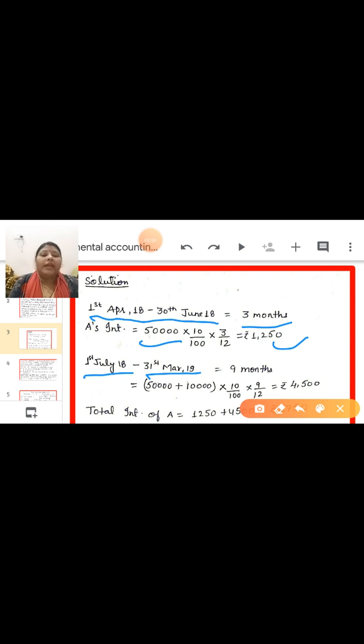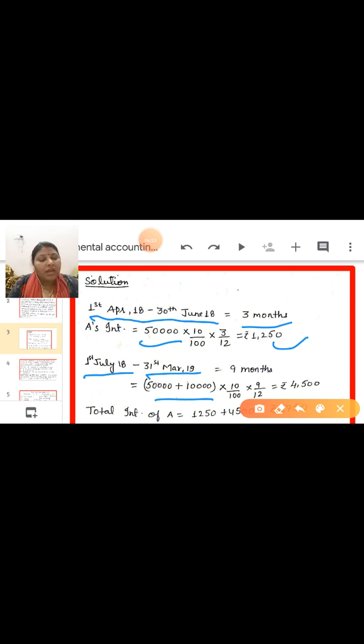Now A introduced 10,000 additional capital. What is the total amount of A's capital? 50,000 previous amount and 10,000 more introduced. So the total capital of A is 60,000.